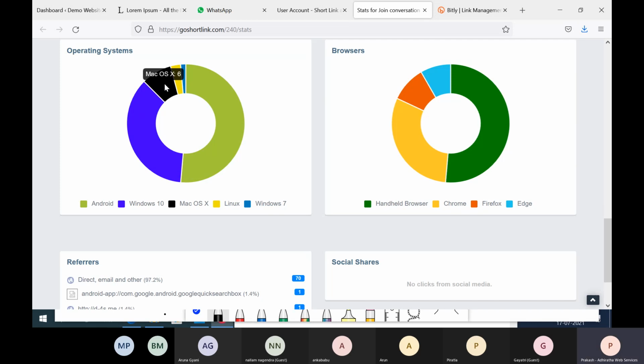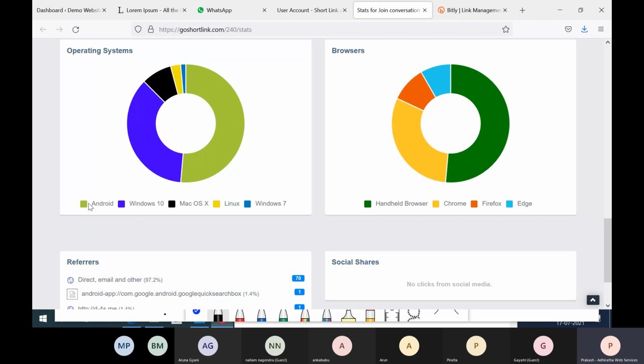Guess who is from Mac? Who is using Mac? Me, Anna. Wow, cool. So Gayatri has a Mac. She clicked 6 times, right? Then we have Linux. Who is having Linux? Okay, fine.